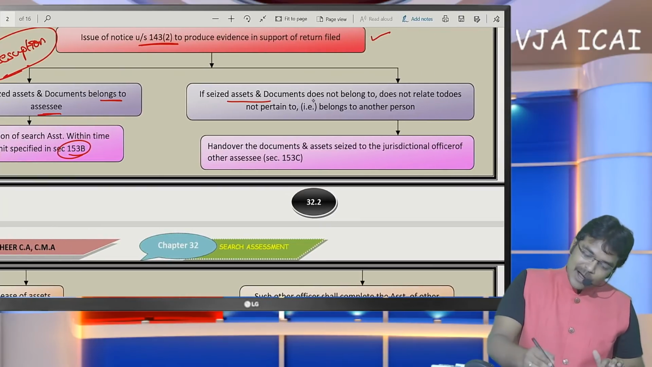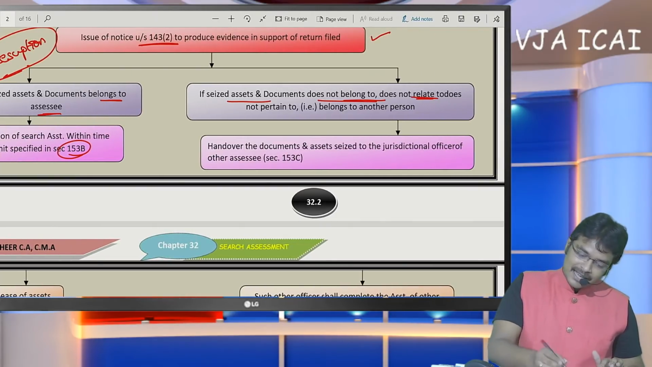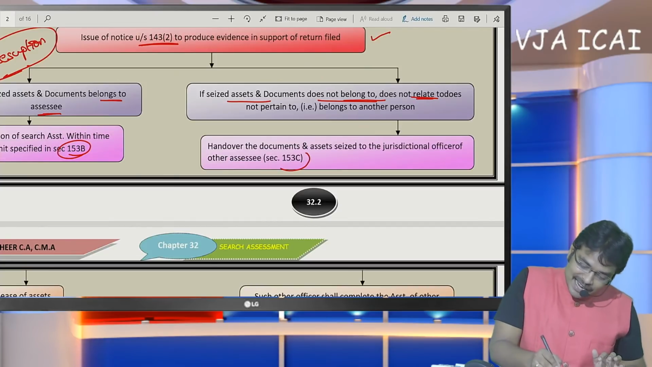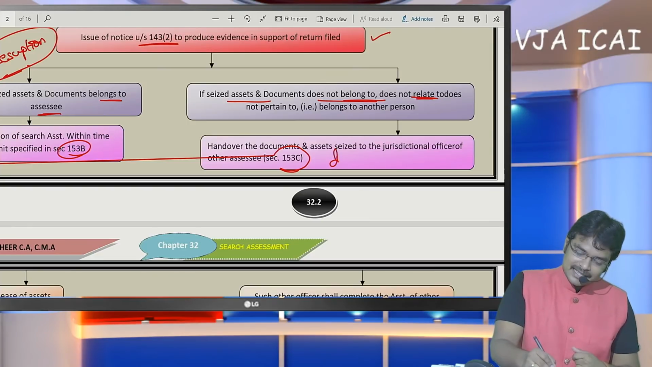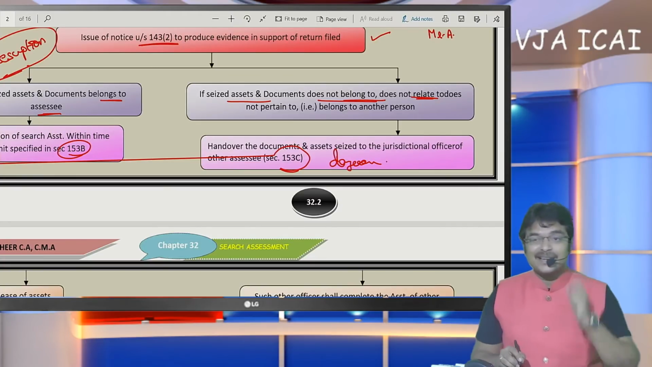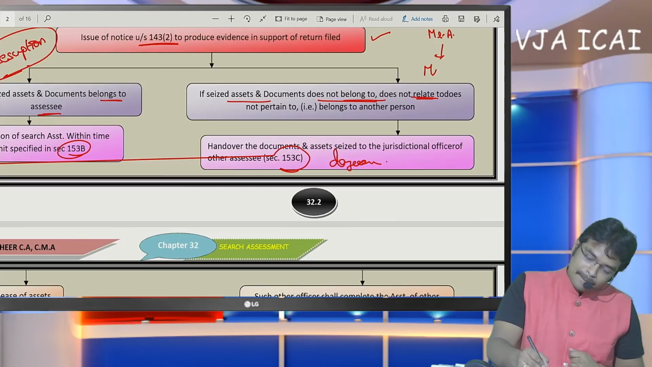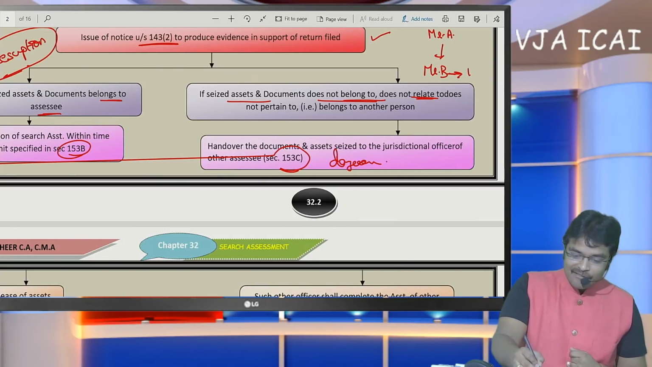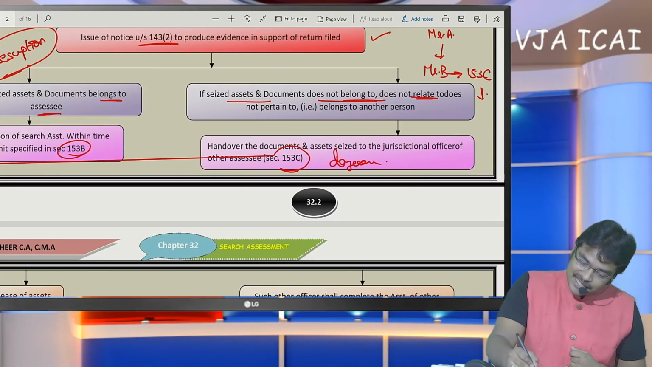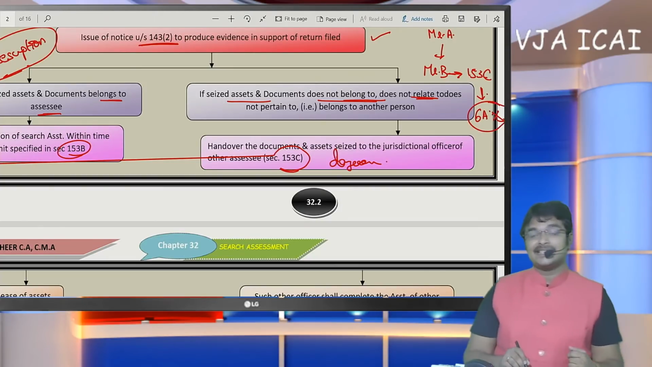And if seized documents do not belong to the SSE, in such a case, section 153C begins. 153C, very, very dangerous section of Income Tax Act. If search has been executed in premises of Mr. A, where Mr. B documents were found, in hands of Mr. B, 153C shall be made. That means, in hands of Mr. B also, he is required to file returns for past 6 assessment years.